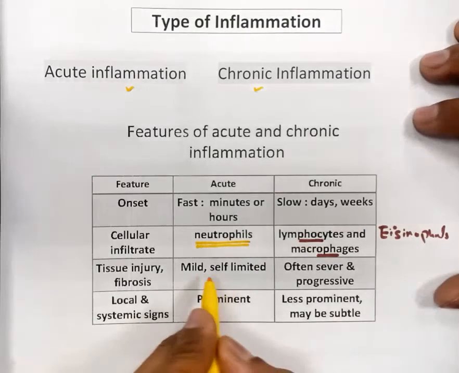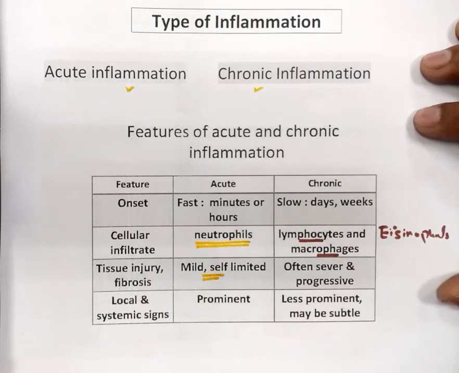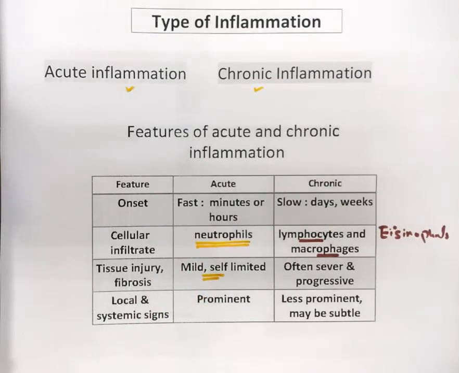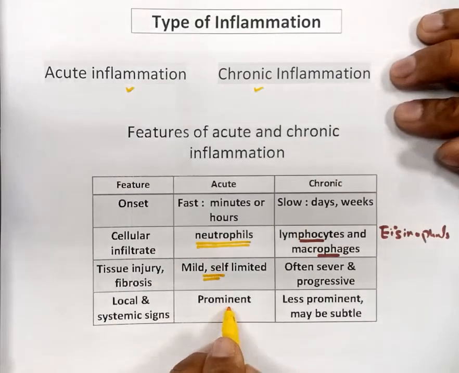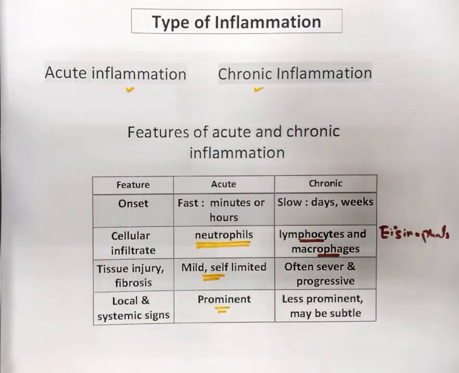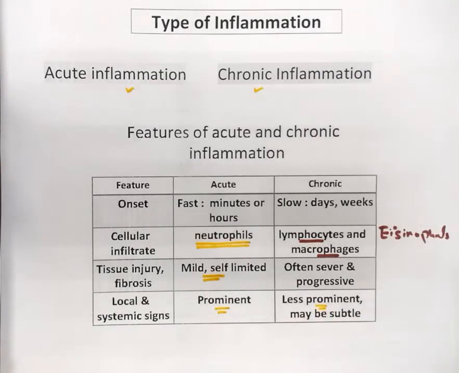The tissue injury in the case of acute inflammation would be mild, obviously, and in case of chronic inflammation, there would be very severe injury to the tissues. Even fibrosis can happen if chronic inflammation persists for a longer period of time. If we talk about the local signs and systemic signs, obviously in case of acute inflammation they will be very prominent, but in case of chronic inflammation they will be less prominent.